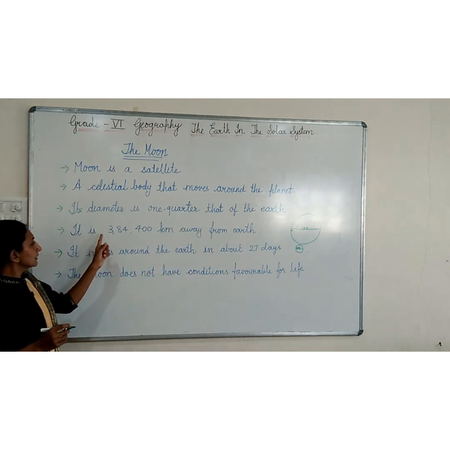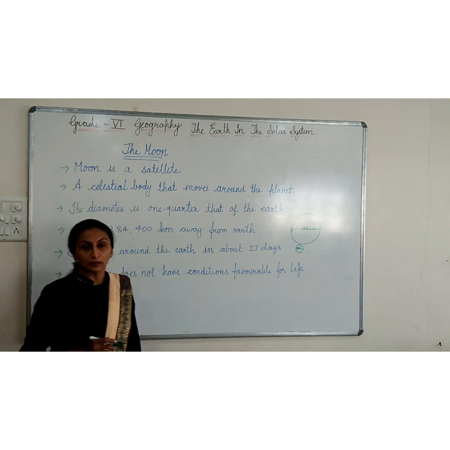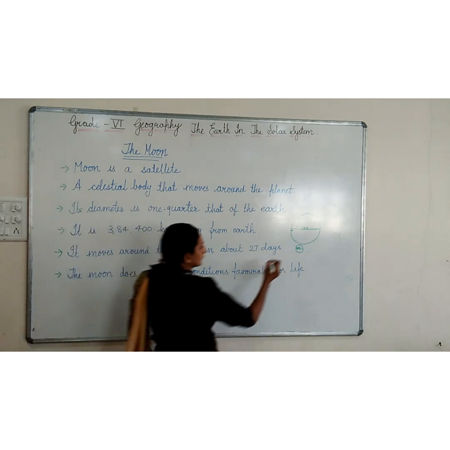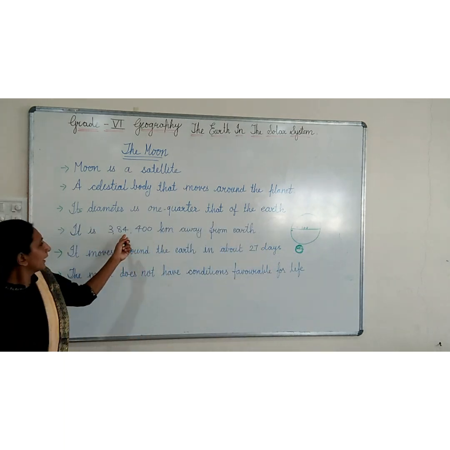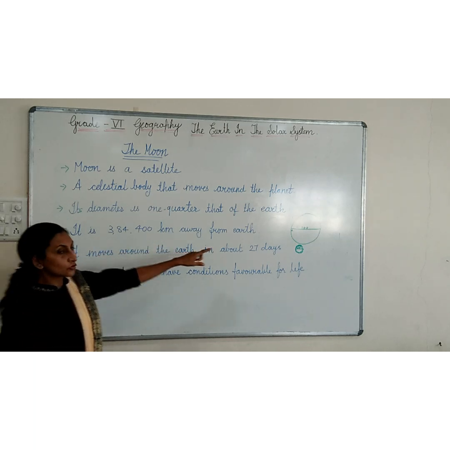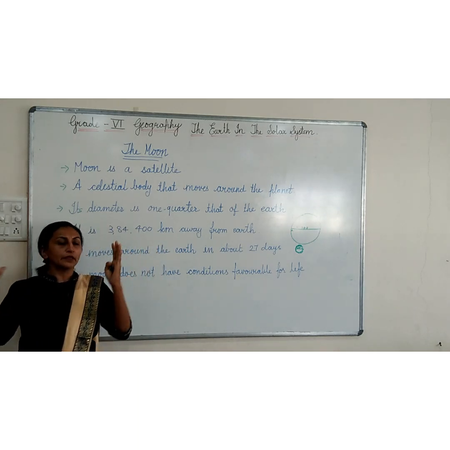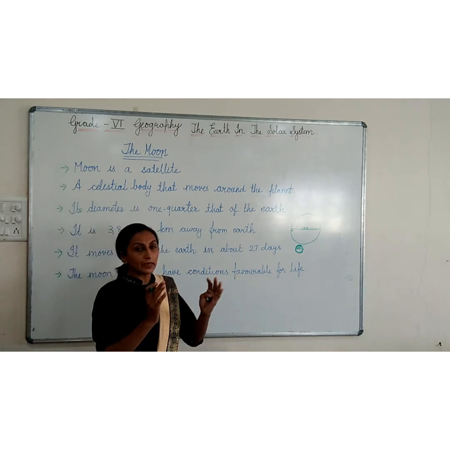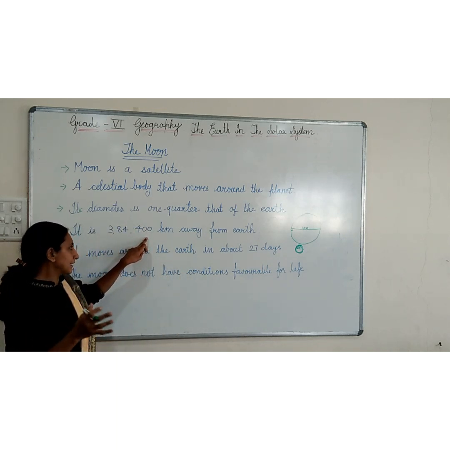After that, it is 3,84,400 kilometers away from the Earth. So the moon is small, but see the distance, 3,84,400 kilometers. Compared to a diameter of 100 and a diameter of 25, the moon is so small, but the distance from the Earth is less, so we can see it properly.